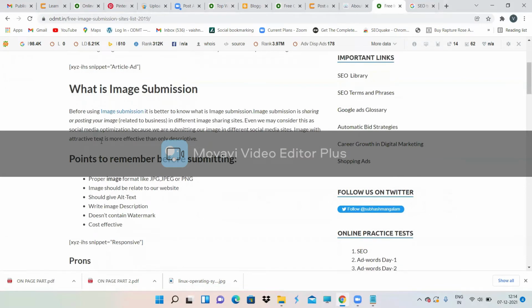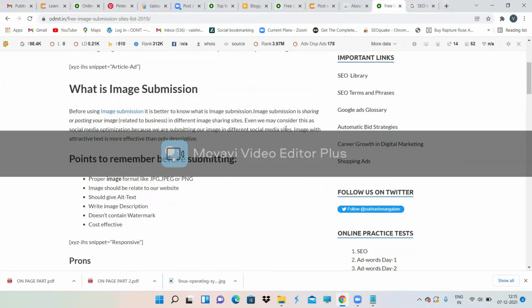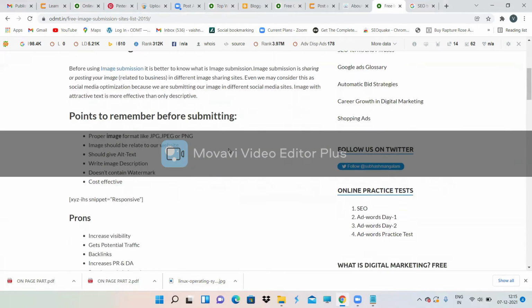Image submission is sharing or posting your images related to your business on different image sharing sites. So we have shared on Pinterest. We may even consider this social media optimization, because we are submitting our image on different social media sites. An image with attractive text is more effective than only a description.